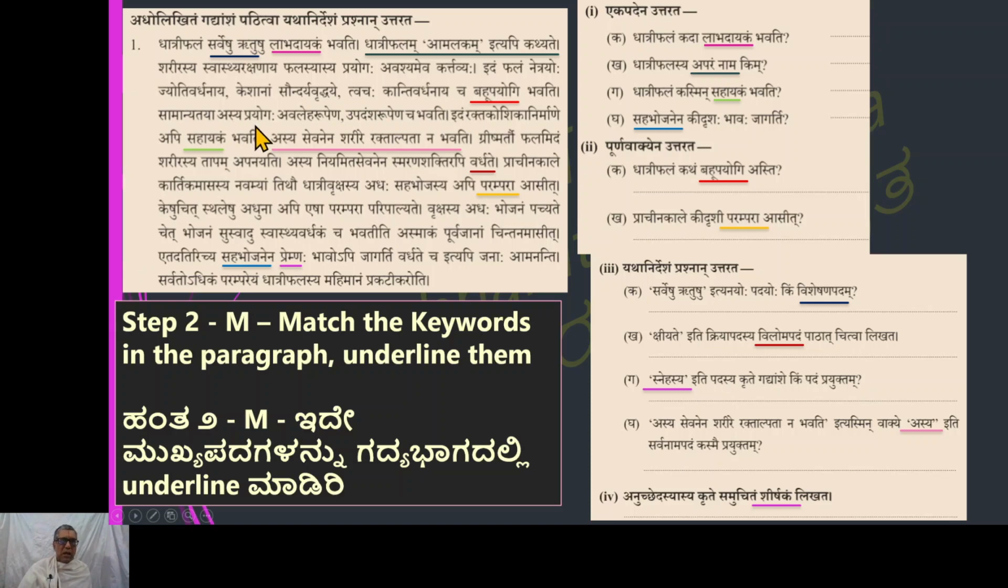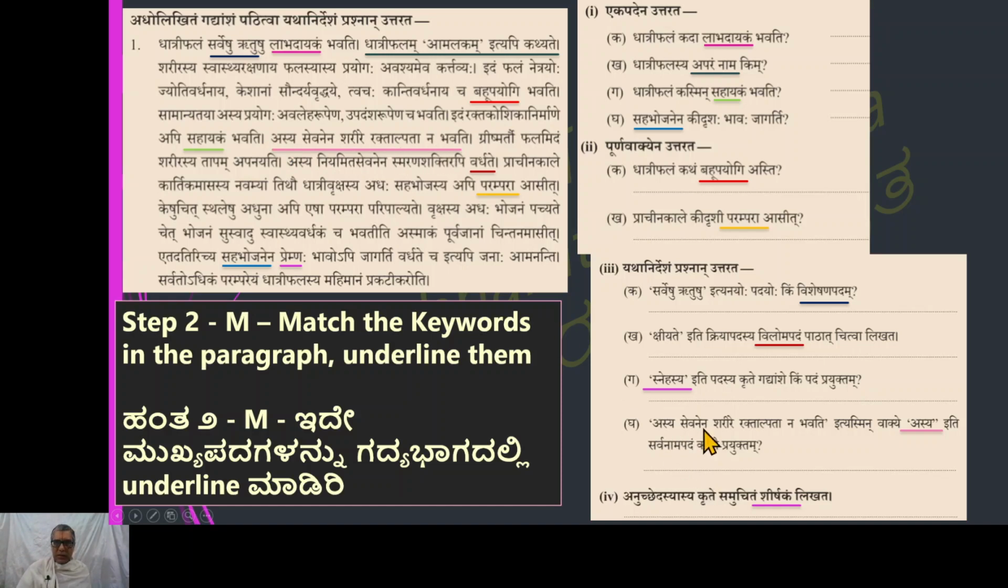Samanyataya asya prayogaha avahela rupena upadamsha rupena cha bhavati. This is used for making pickles. We know gooseberries. Dhatri phalam means, amalakam means gooseberry. It is used for making pickles. Idam raktakosha nirmane api sahayakam bhavati. This is useful in the growing of the blood cells also. Blood cells. Raktakosha.